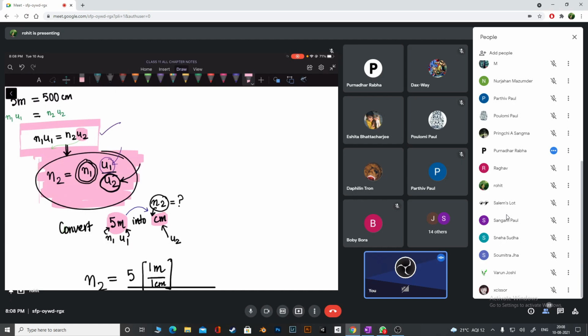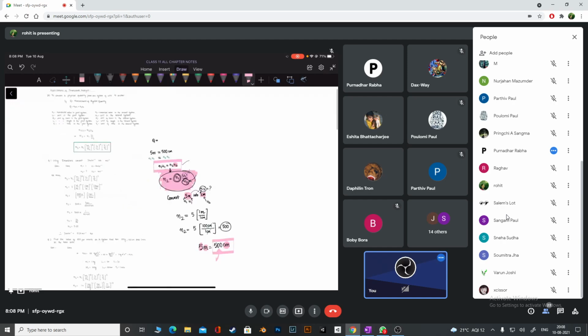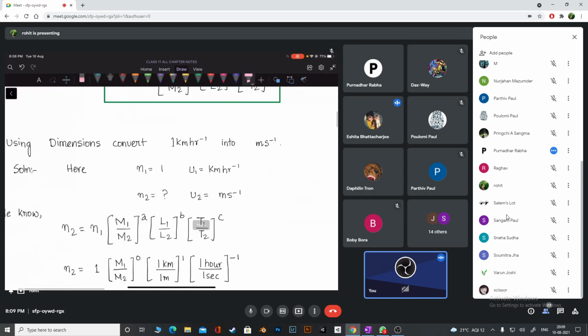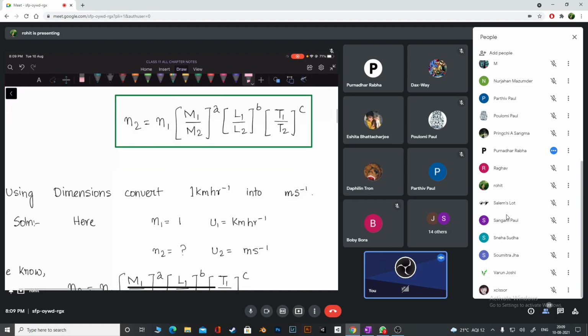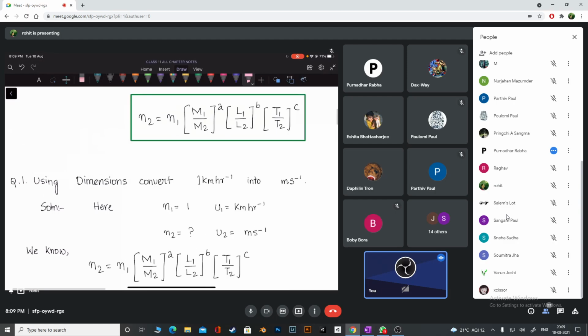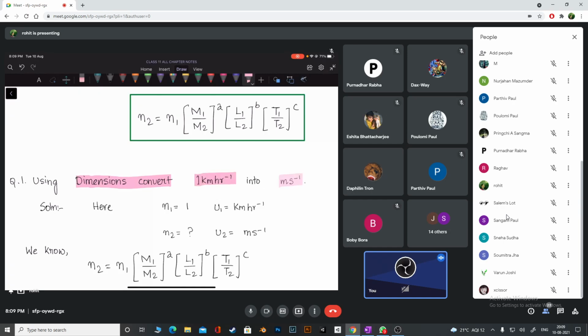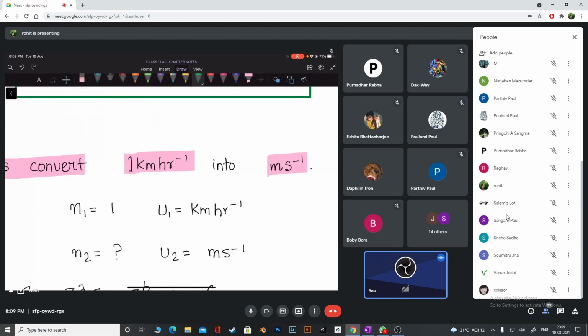Please try to understand this. I'm going to start off with an example here. I'm going to write this formula also, don't worry about this, it's simple. We will talk about this first question, using dimensions. Using dimensions, we have to convert this measurement into meters per second. We know what is the numerical value. N1 is clear, right? What is N1, guys, here? 1. That's the numerical value in the first unit. So N1 is 1. Which one is the first unit?